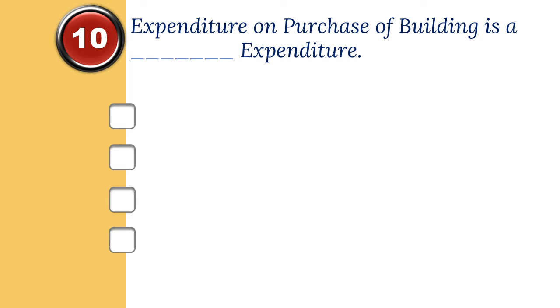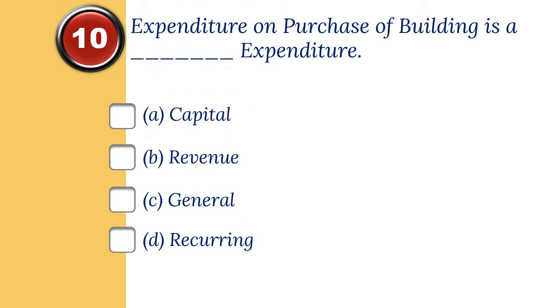10. Expenditure on purchase of building is a dash expenditure. The options are A. Capital, B. Revenue, C. General, D. Recurring. And the correct option is A. Capital.